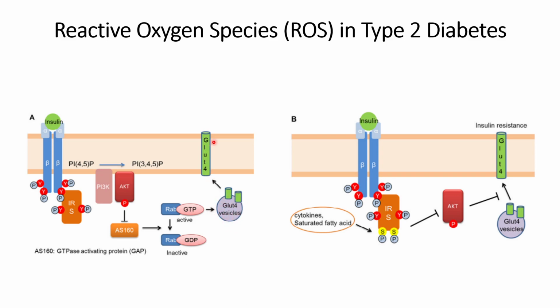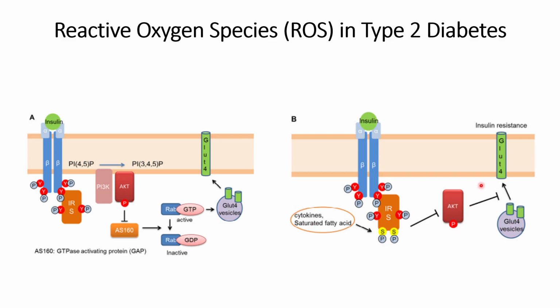This active complex will help in transferring the GLUT4 vesicles to the cell surface, and GLUT4 is one kind of transporter that helps transfer glucose from the extracellular matrix to within the cells, so that the amount of glucose in the extracellular matrix will be taken care of. So this is the normal case.